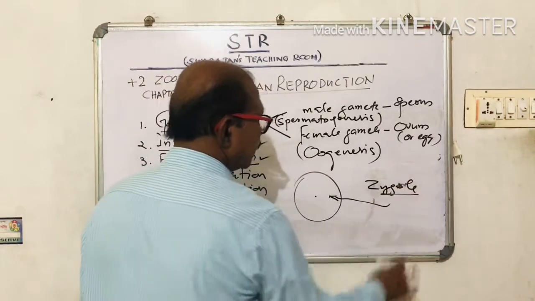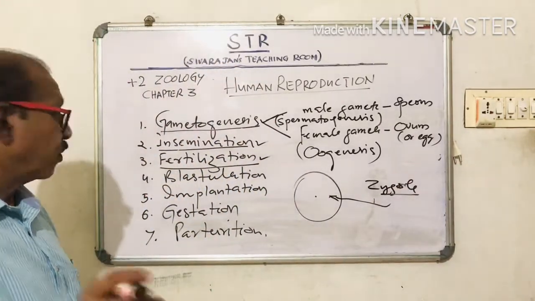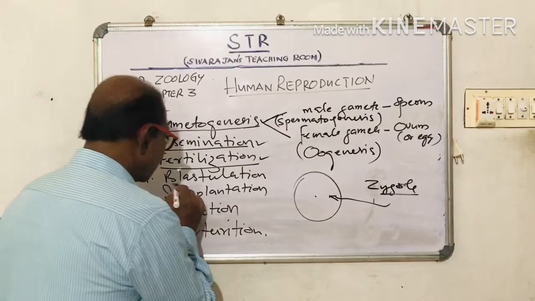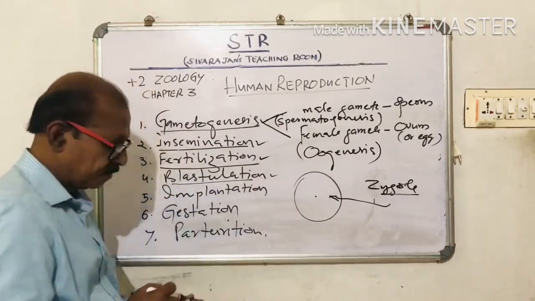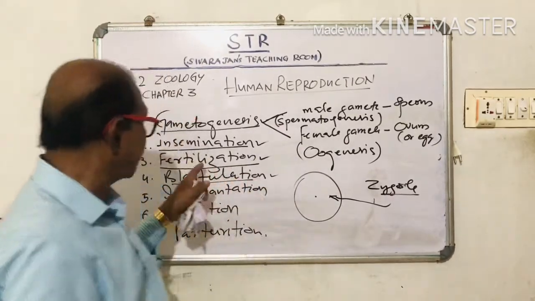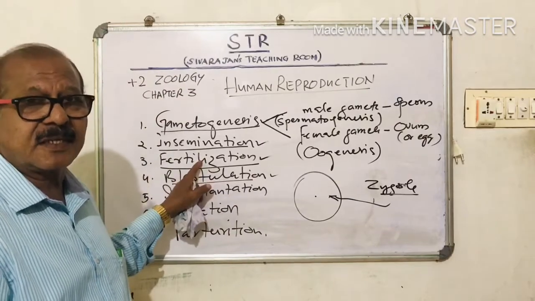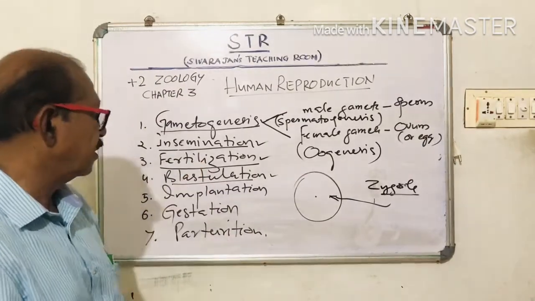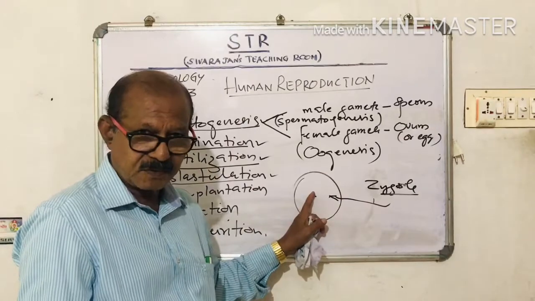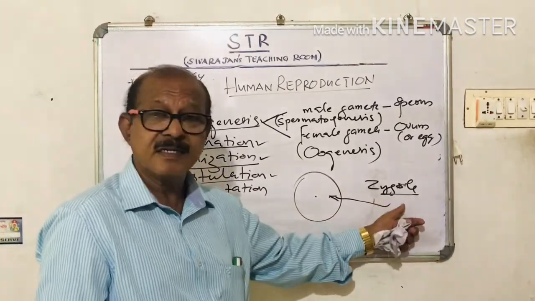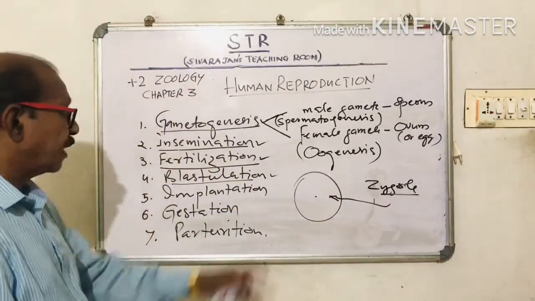Okay, I hope you can follow me. Then what is blastulation? What is blastulation? As a result of fertilization, that means as a result of the fusion of the male and female gametes, a single cell is produced. What do we call it? We call it the zygote. The zygote is a single cell.